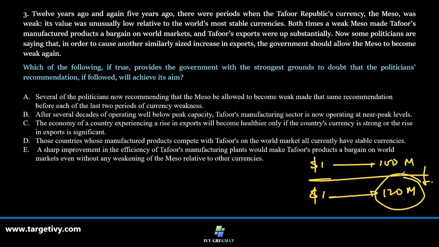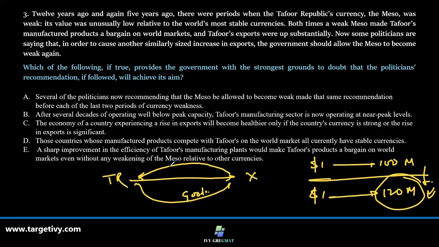This is good news for the exporters, because now you are exporting something from say Tapu Republic to say country X. When goods travel from here to here, if they are worth $1, Tapu Republic gets $1. That means this exporter, if previously he was getting 100 misos, is going to get 120 misos. This is called the weakening of the currency and how it helps an exporter.